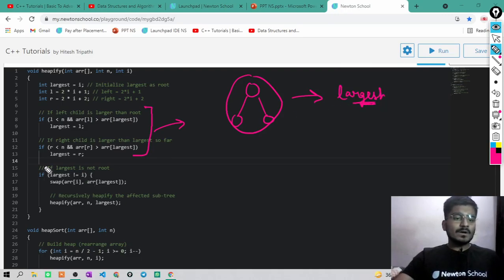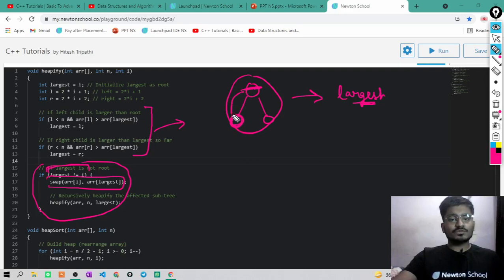Now you will simply see if largest is not equal to I, that is, if your max was not present at this index only, then you will swap it with your largest index. Suppose largest was at the left index, so you will swap them.